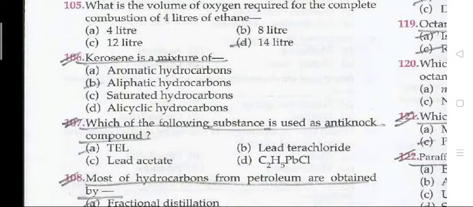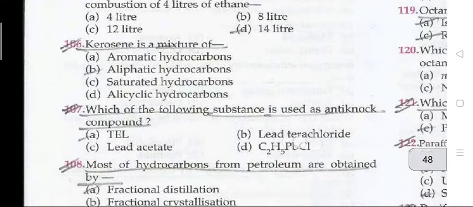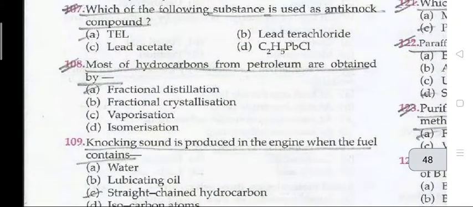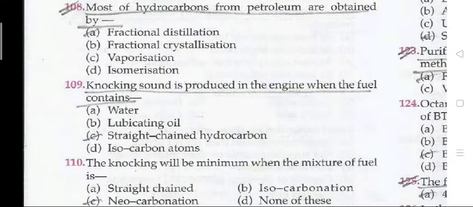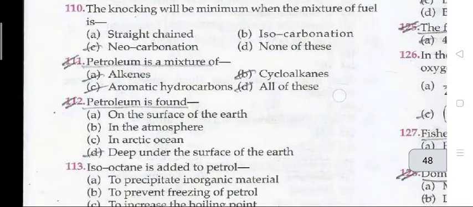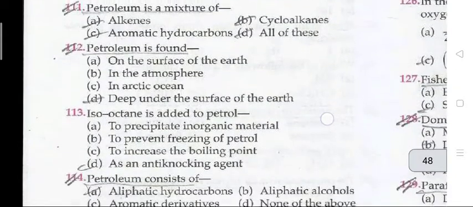105. What is the volume of oxygen required for the complete combustion of 4 liters of ethane? 14 liters. Kerosene is a mixture of aliphatic hydrocarbons. Which of the following substances is used as an anti-knock compound? TEL. Most of the hydrocarbons from petroleum are obtained by fractional distillation. Knocking sound is produced in the engine when the fuel contains straight chained hydrocarbons. The knocking will be minimum when the fuel mixture is neo-carbon.